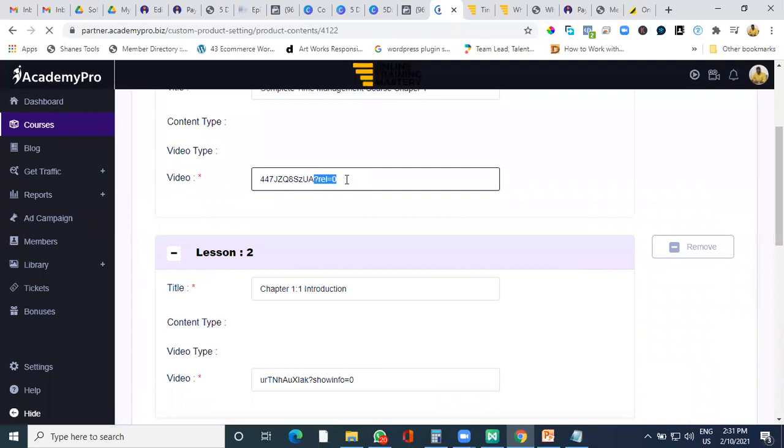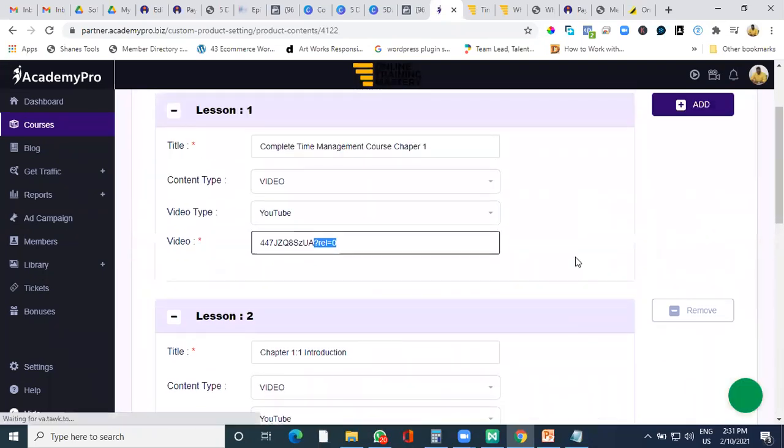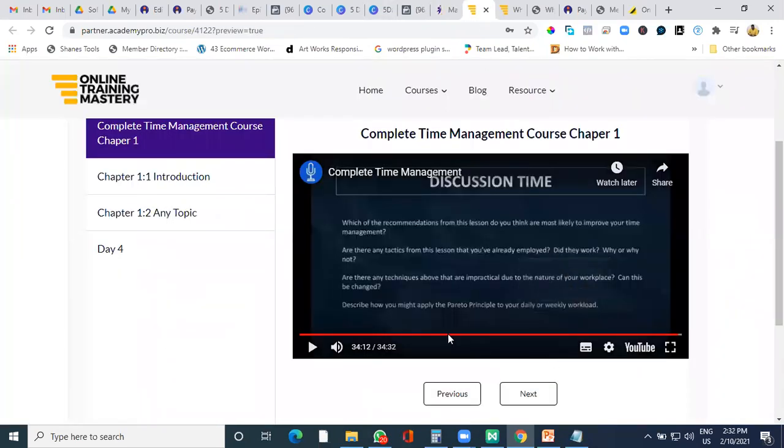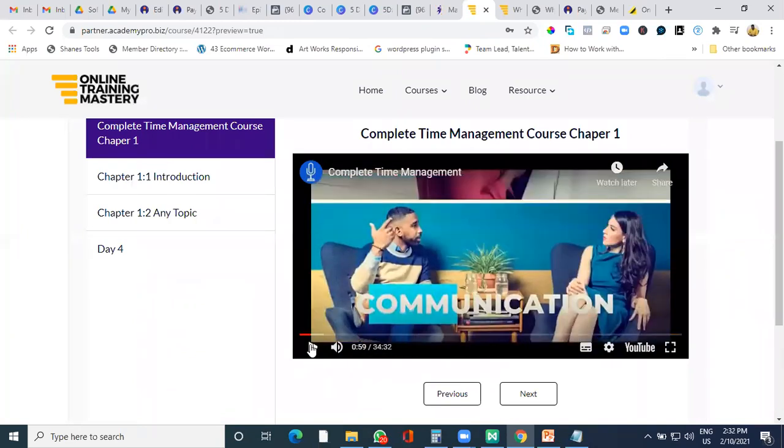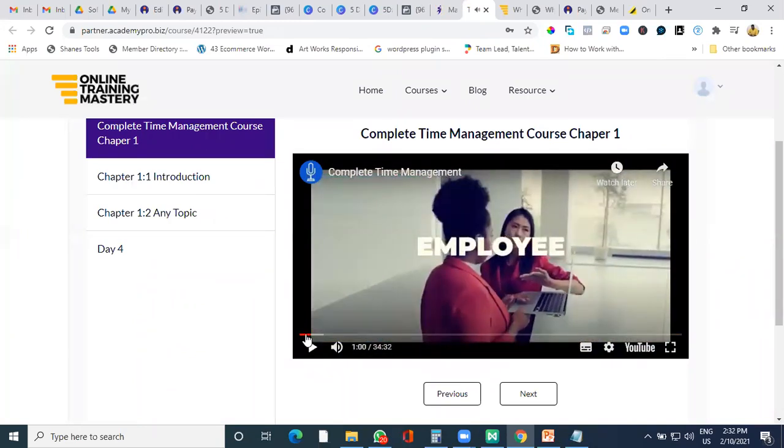So this is the script, that is question mark rel equal to 0. The script doesn't allow any other YouTube video to be seen by your student. Whatever video is on your channel will be visible to your student. Otherwise, there won't be anything, and that too, if the video is open. So if it's your promo video, if it's your upsell video, that will be the only one seen by your student. Otherwise, there won't be any other video coming up anywhere. So if you go on the part, it won't come up.